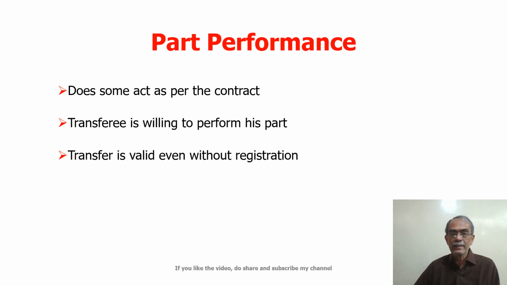So there is an agreement, but there is no transfer deed as such. Maybe it's registered or not. But without registering the transfer deed, normally the transaction is not complete. Here, however, it is treated as complete by virtue of Section 53A of the Transfer of Property Act. Thank you, friends.